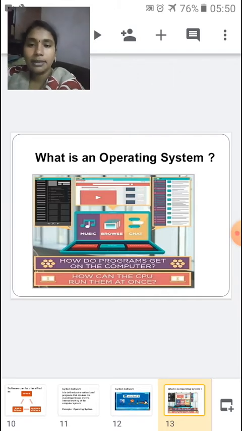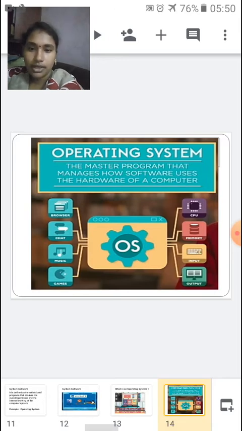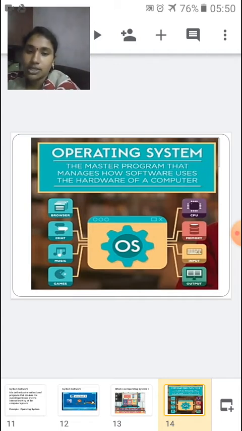Okay, so let me tell you in simple words. This is the master program that manages how software uses the hardware of the computer. So can you understand now? The operating system is a master program that manages how software uses the hardware of a computer.